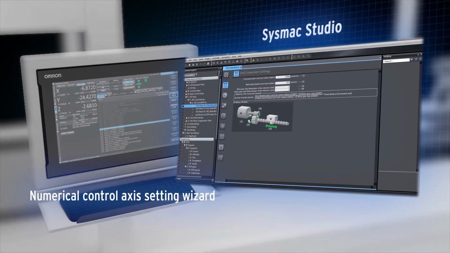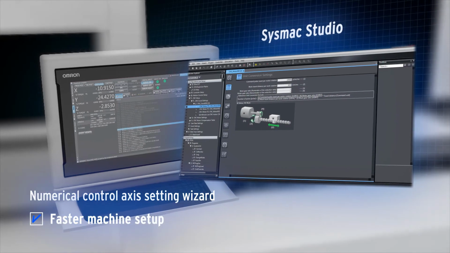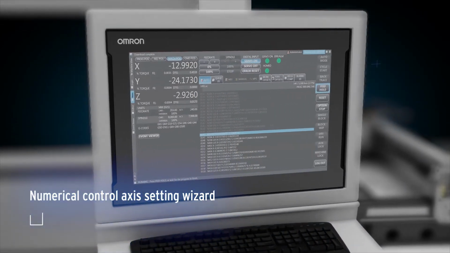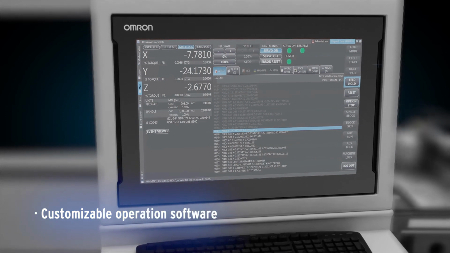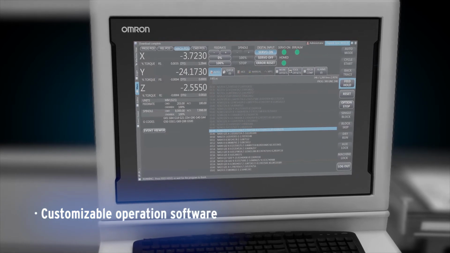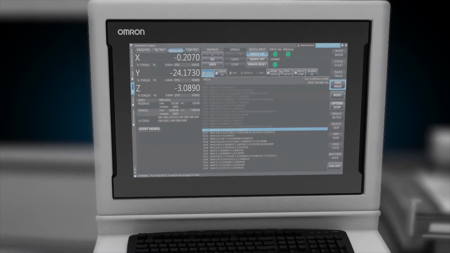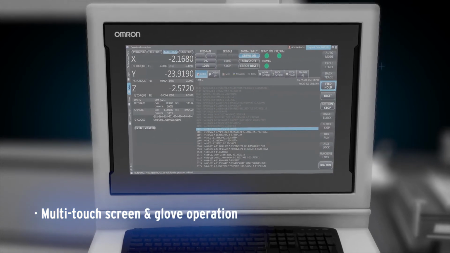Sysmac Studio integrates all machine and numerical control settings, simplifying the machine setup. The numerical control operator is customizable and allows the user to add functionalities. The industrial PC offers multi-touch screen and glove operation.